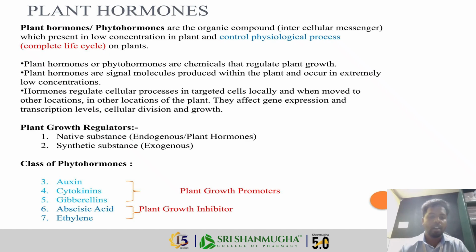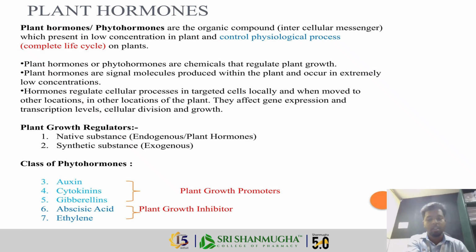Plant hormones are chemical substances produced in plants that control their growth, development, and response. The definition is: phytohormones are organic compounds present in very low concentration in plants that control physiological processes.